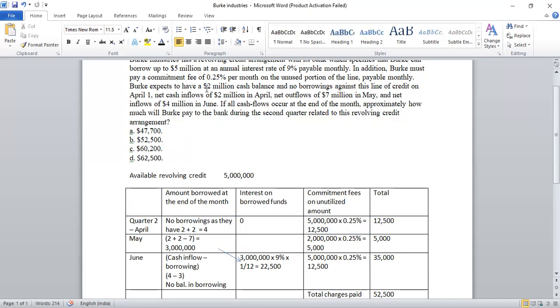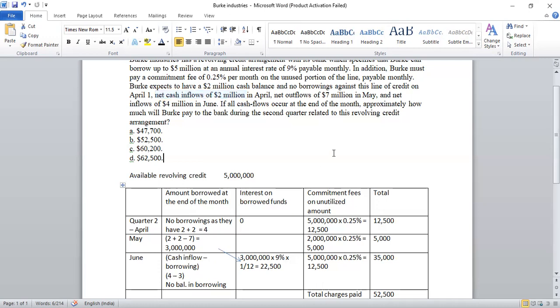The beginning cash balance was 2 million and the net cash inflows were 2 million, which means that cash inflows minus cash outflows taken together is 2 million. So altogether now they have available cash of 4 million. Done. So if they have 4 million, will they utilize? They will not utilize any of the credit facility that is extended.